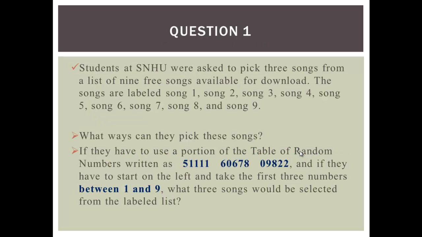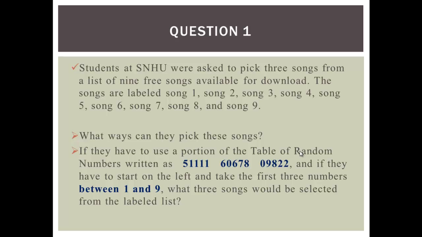So let's look at questions. Question 1. Students at Southern New Hampshire University were asked to pick 3 songs from a list of 9 free songs available for download. The songs are labeled Song 1, that's number 1, Song 2, number 2, Song 3, number 3, Song 4, number 4, and so on. What ways can they pick these songs? That's the first question. So, first of all, the first way they can list and pick.